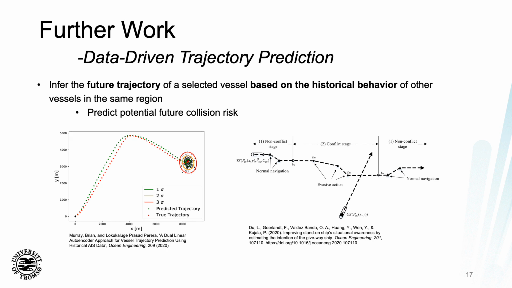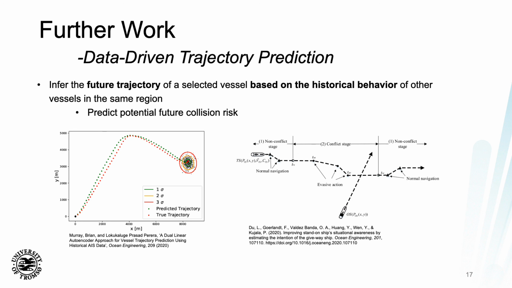In further work, we've also looked into utilizing such trajectory clusters in data-driven trajectory prediction techniques, where the idea is to infer the future trajectory of a selected vessel based on the historical behavior of other vessels in the same region, and in this manner predict potential future collision risk. So if one is able to do this at a stage where there is no conflict, so if we see on the figure on the right, there's a non-conflict stage and a conflict stage, you can then predict the future 30-minute trajectory as visualized on the left-hand figure and be able to identify whether or not there is a risk of a close encounter situation.